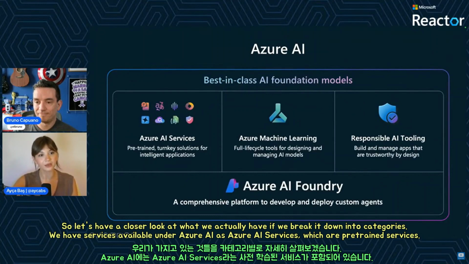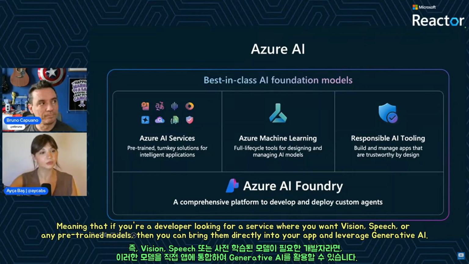If we break it down into categories, we have services available under Azure AI as Azure AI services, which are pre-trained services. Meaning that if you're a developer looking for more of an API service where you want vision, speech, or any of the pre-trained models, then you can bring them directly into your app and leverage generative AI.